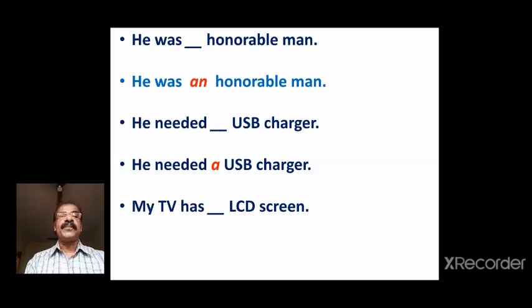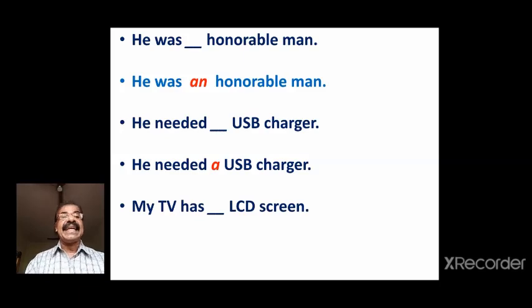Similarly, next one. My TV has dash LCD screen. Look at the word LCD that begins with the letter L. L, it is a consonant. But how do you pronounce it? When you say LCD, the first sound that you hear is A. A is a vowel, isn't it?